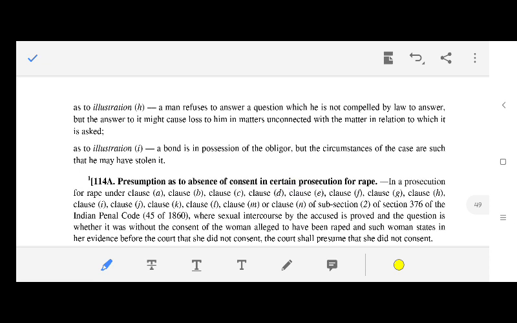Illustration H: a man refuses to answer a question which he is not compelled by law to answer, but the answer to it might cause loss to him in matters unconnected with the matter in relation to which it is asked. Illustration I: a bond is in the possession of the obligor, but the circumstances of the case are such that he may have stolen it.